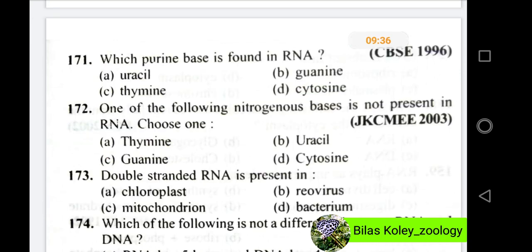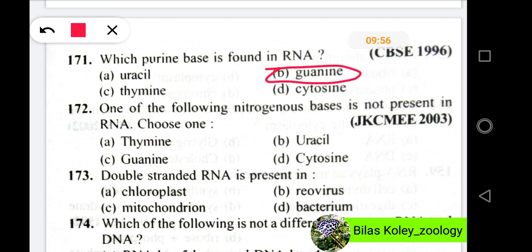Now we will discuss question number 171. Which purine base is found in RNA? And the options are uracil, guanine, thymine and cytosine. In these questions, the right option will be option B, guanine.